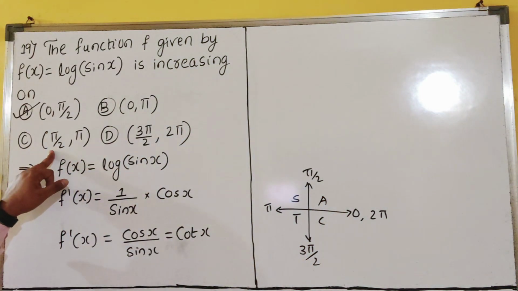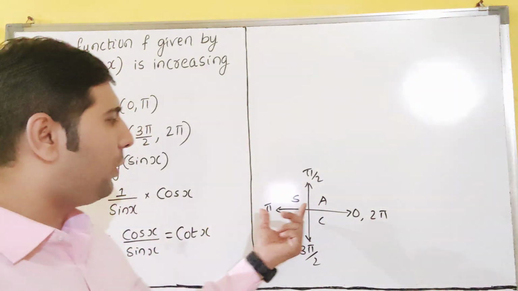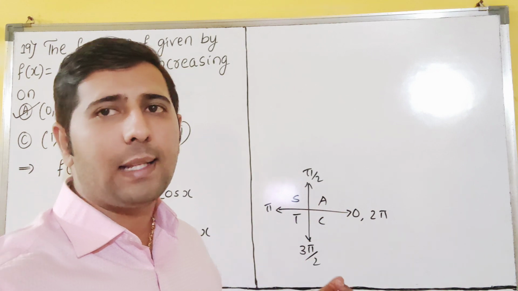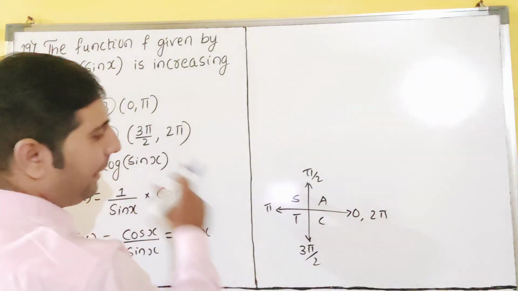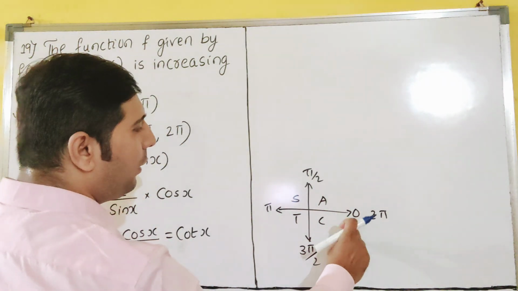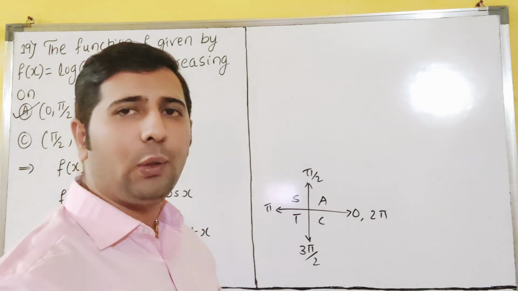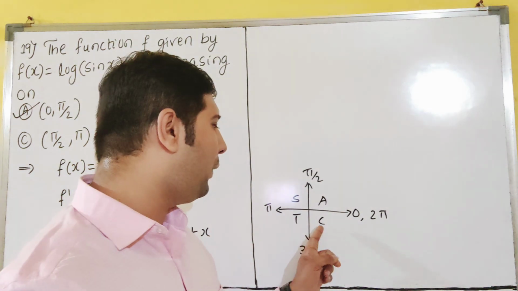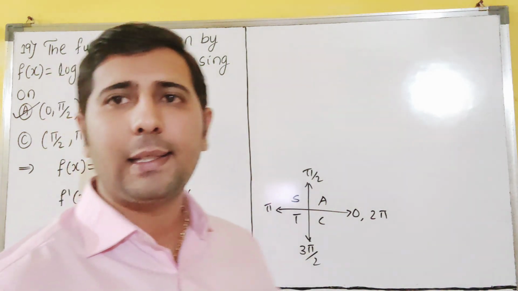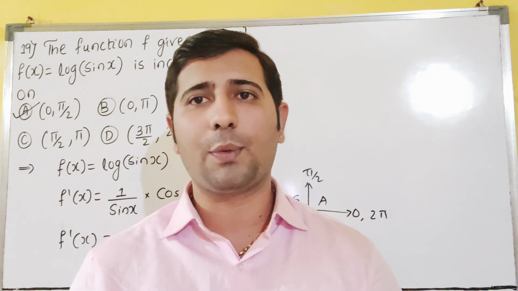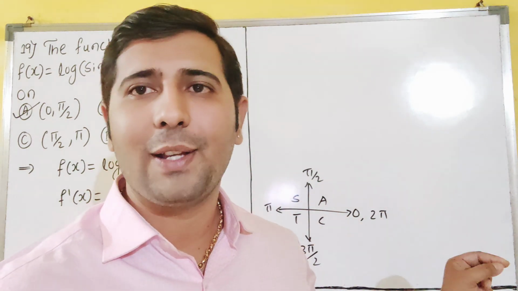Next is 90 to pi. 90 to pi means what? Again the second quadrant, negative. Just now we told that in the second quadrant it is negative. Negative means less than 0. This is also gone. Now 270, 3 pi by 2, 2 pi, 360. This is coming in the fourth quadrant. In the fourth quadrant cos and sec are positive, but cot is negative. Cot is negative means it is less than 0 again, dear students. That's why the fourth option is also not correct. Option A is correct, A for awesome. I hope it is clear.